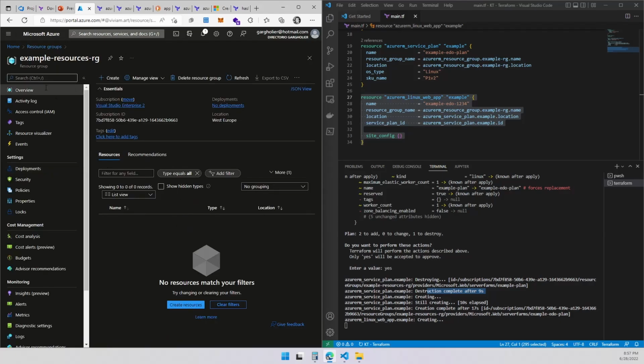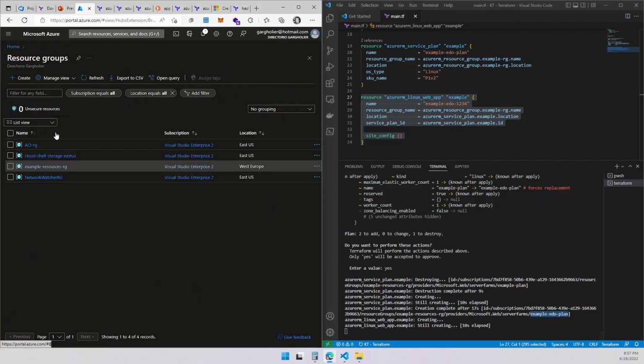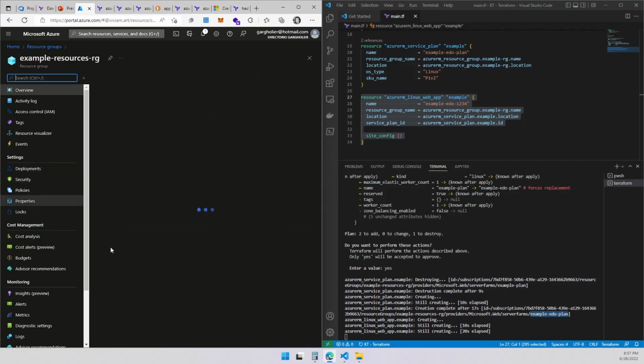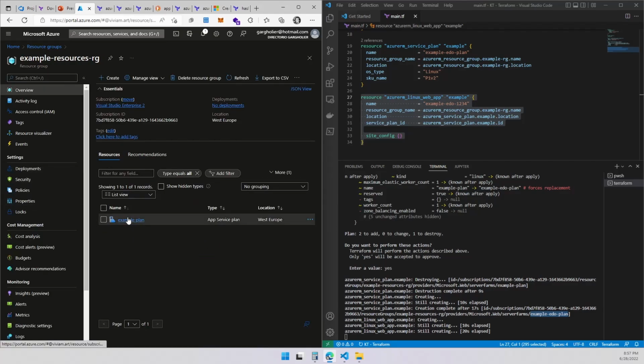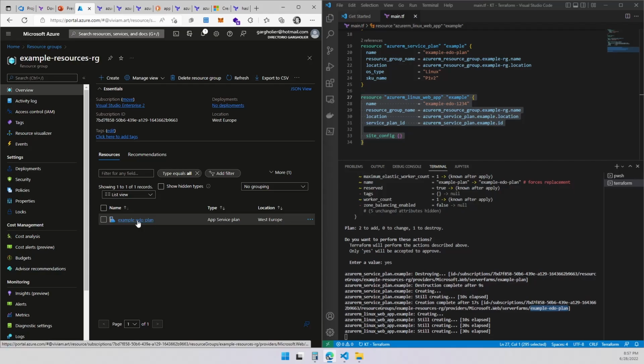Now it starts creating stuff. It starts creating the new plan, right? It's creating. Again, I can take this out of here. I still have a resource group which wasn't deleted. And I still have the example plan again. Hey, now I got the rename. So I got the plan, but this time with the name I wanted.